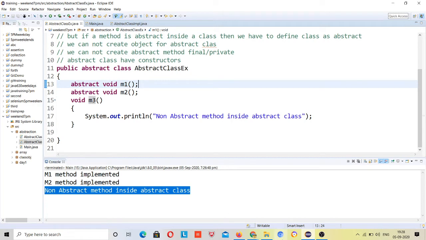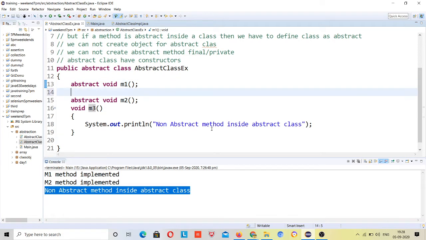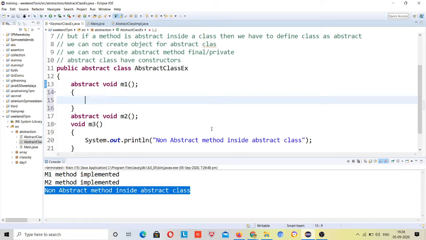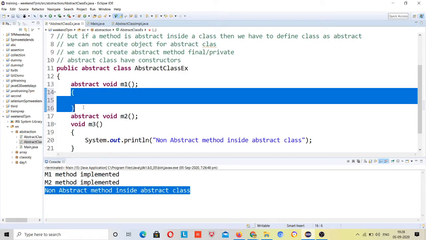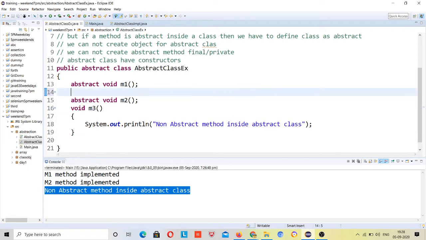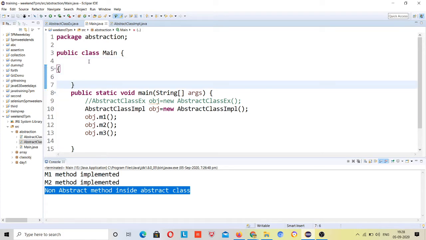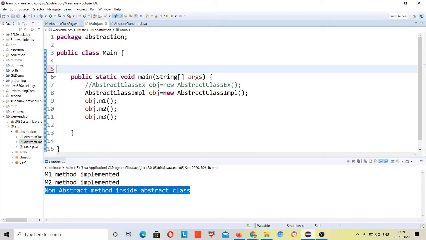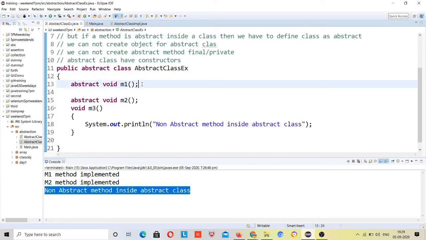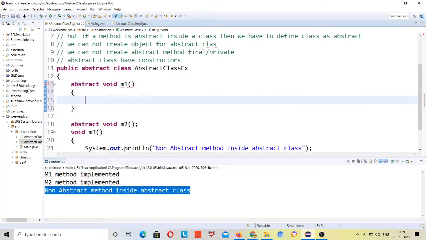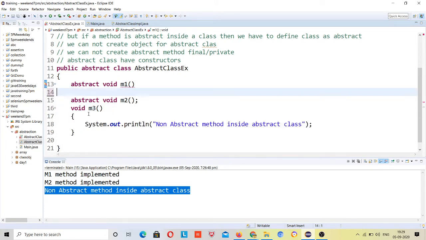Okay. If we try to implement, then it will throw error? Yeah, of course, you cannot have body inside abstract method, right? You cannot have body for the abstract methods. And don't look that there is no error given. This body is not for this method, right? You can define this body anywhere. Suppose here, so this is not error. You can have any number of parentheses in your code, right? This is just a block, but you cannot have body for the abstract method, just like if you want to define it like this. Now this body is for this abstract method. See, abstract method do not specify a body, right?